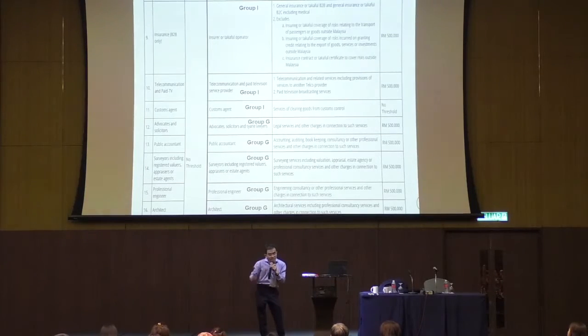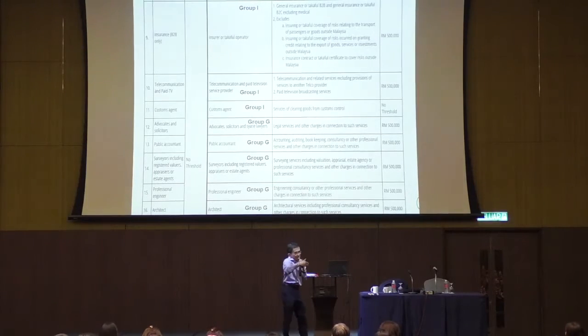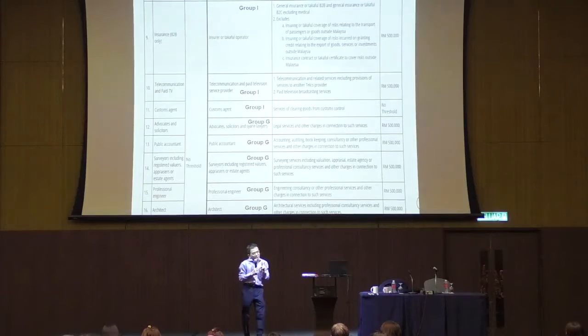So B2B, all general insurance. B2C, all general insurance except for medical. So if you buy a medical insurance personally, the medical insurance has no service tax. Why? Personally it's B2C already, business to consumer. So medical insurance for consumers has no service tax. Only medical. Any other general insurance still has service tax.